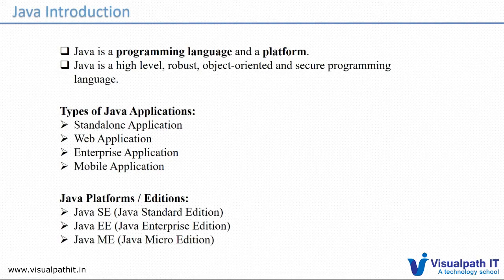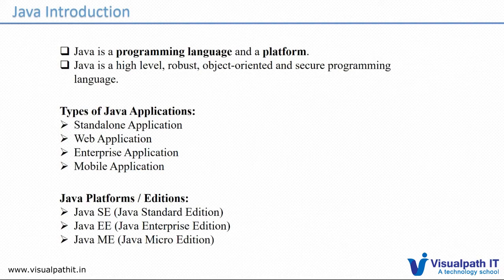For each type of application we are developing, we have different platforms available in Java. If you want to develop a standalone application, Java SE, Standard Edition, will be fine. You don't need to use ME and all. For developing web applications or enterprise applications, we can use Java EE, Enterprise Edition.